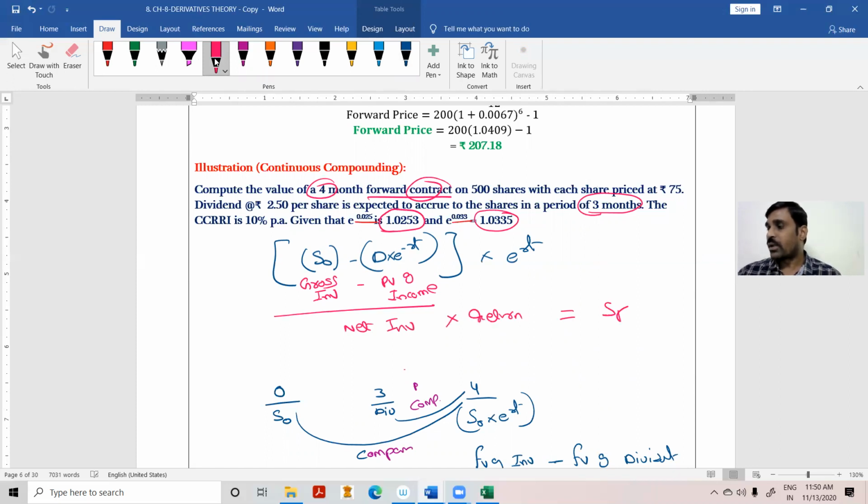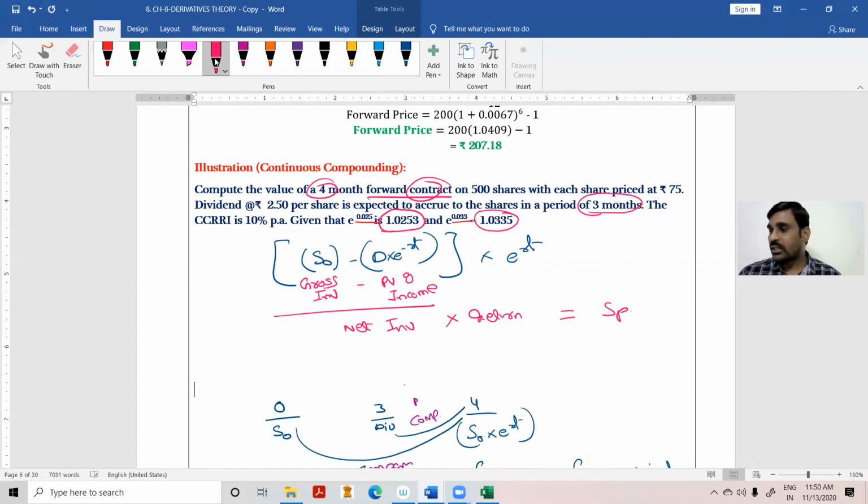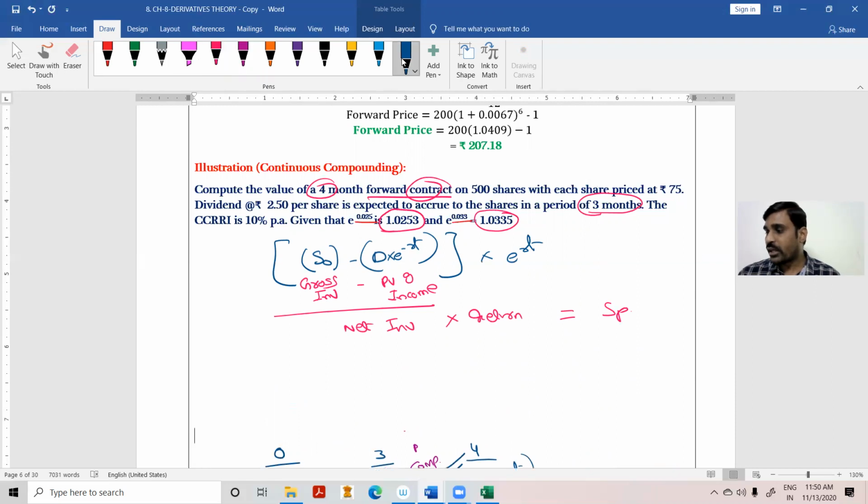So this will give you the net investment into return is equal to sale price. So what is S0? S0 we have to take minus present value of the dividend. S0 is 75 rupees minus dividend amount. How much is the dividend? 2.5 per share, divided by 1.0253. Remember, it is divided by, because that is discounting.